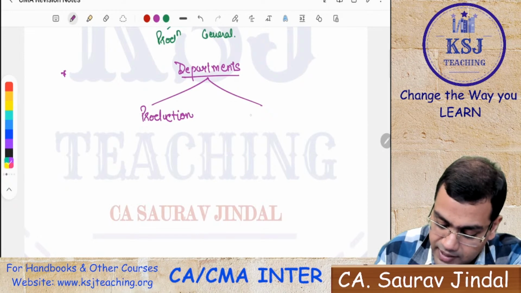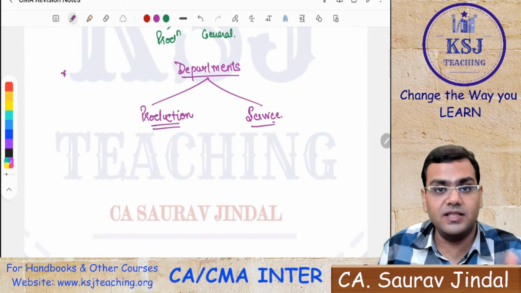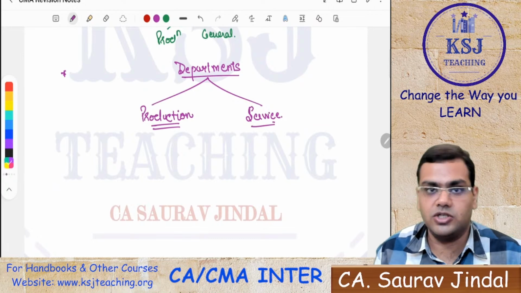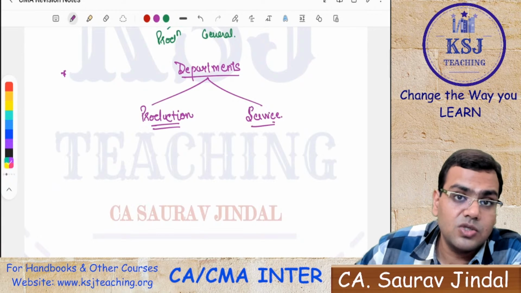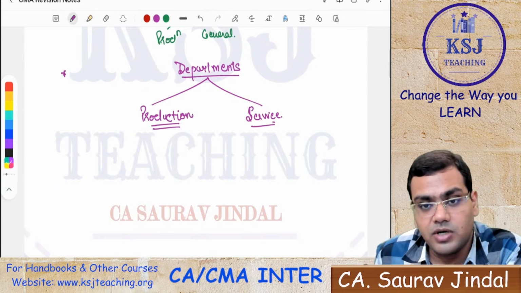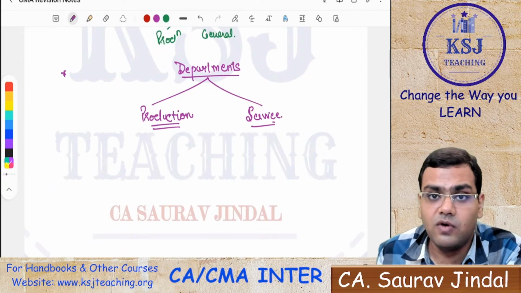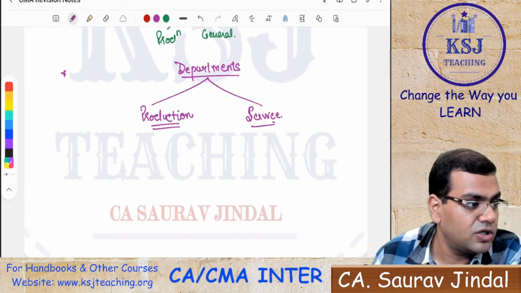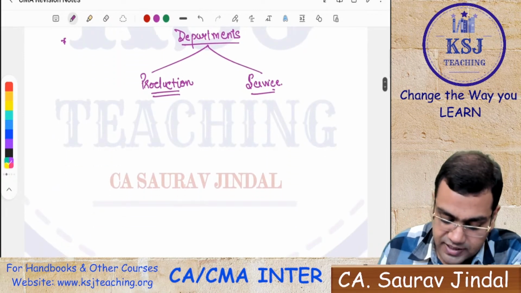The second one is my service department. That is the department which is involved in providing the services to the production department, right? So service department is the one which provides the services to the production department, and production department is the one which directly is involved in the production of the finished goods. So this is my production and service department.